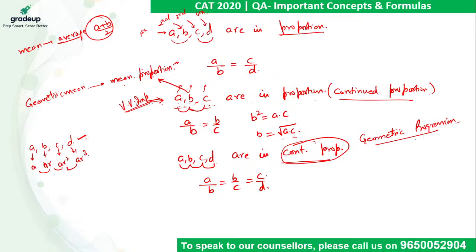Right, so please always keep this in mind, that whenever continued proportion is mentioned, it means that the values are in GP. Okay, now let's move on.